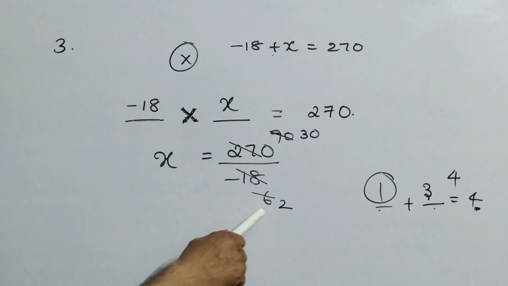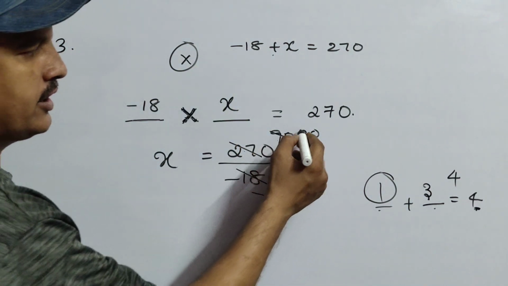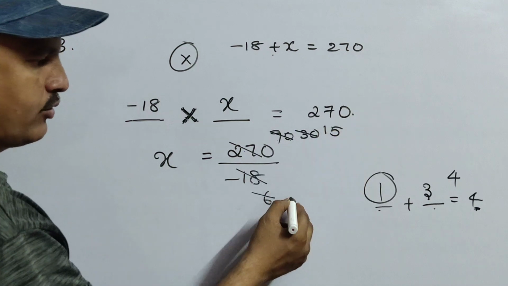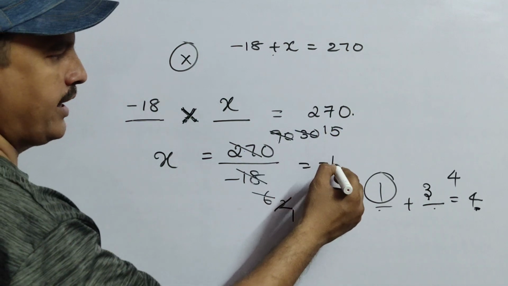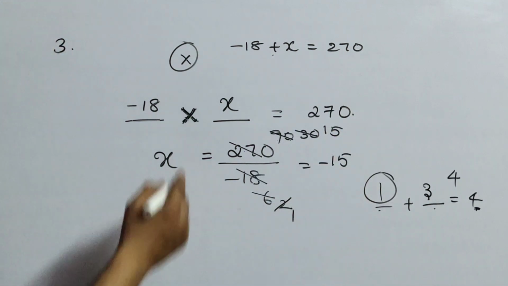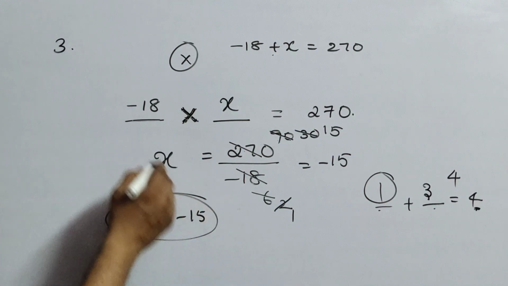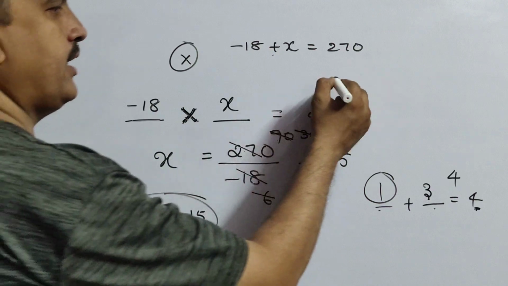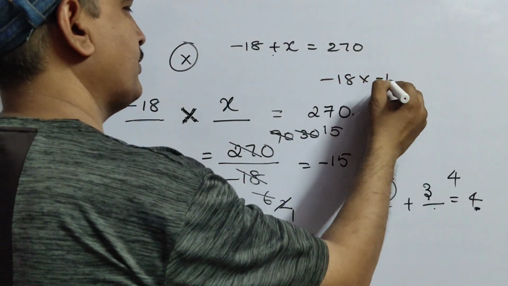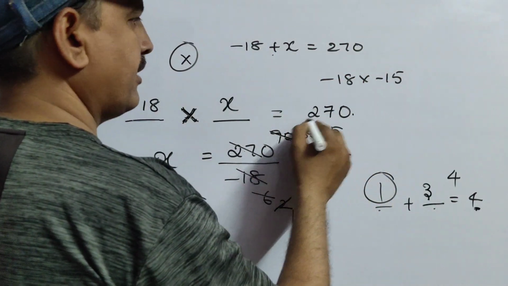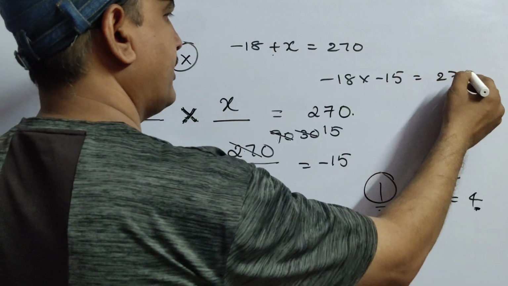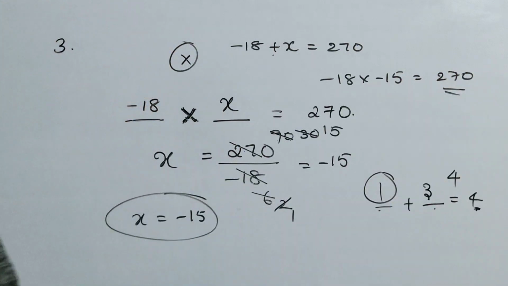And if you know the 2 table well, in the 2 table 30 is 15 times. So minus 15. That means the x value is minus 15. If you multiply minus 18 into minus 15, you are going to get 270. Is it clear, children?